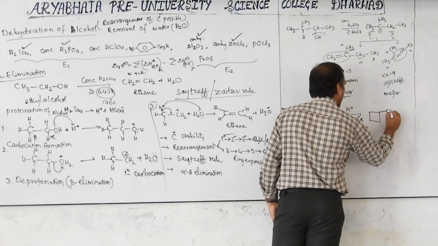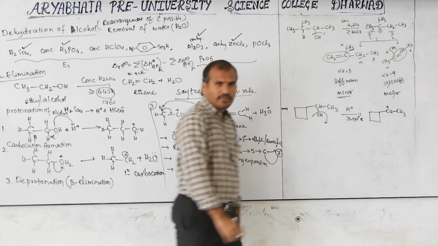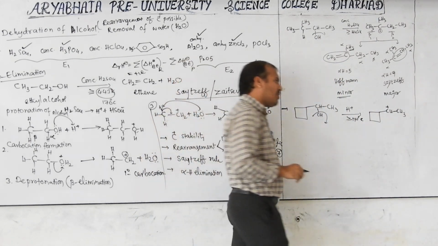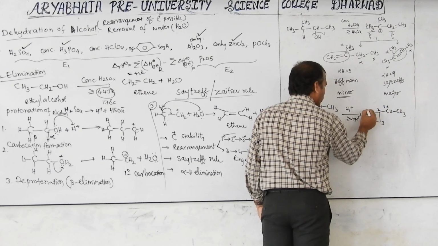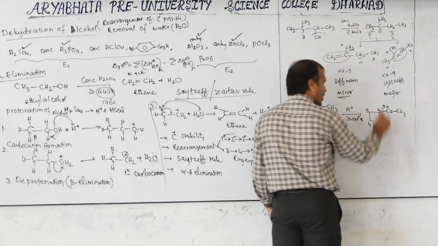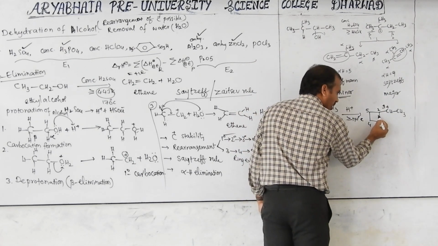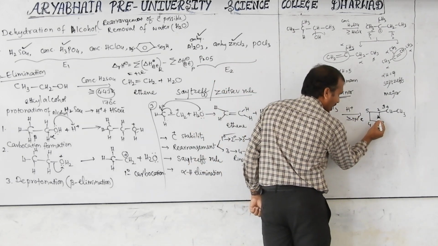Then CH3 plus this carbocation. Now for your understanding, I am giving numbers. This is 1, this is 2, this is 3, this is 4, this is 5. This is not the IUPAC numbering, just for your understanding. Okay? Now it is ring expansion, 4 converted to 5.